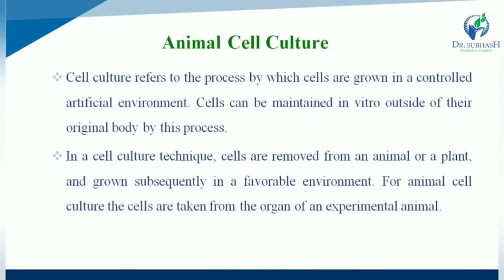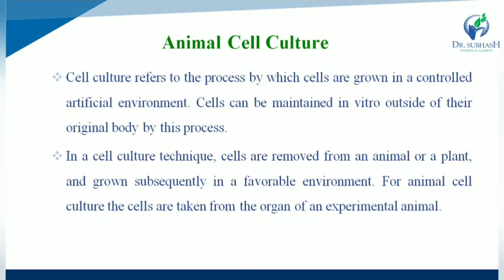Next one is animal cell culture. Animal cell culture refers to the process by which cells are grown in a controlled artificial environment, and cells can be maintained in vitro, outside of their original body, by this process. So by this process, cells are grown in a controlled artificial medium, which is called animal cell culture, and these cells can be maintained in vitro outside of their original body.